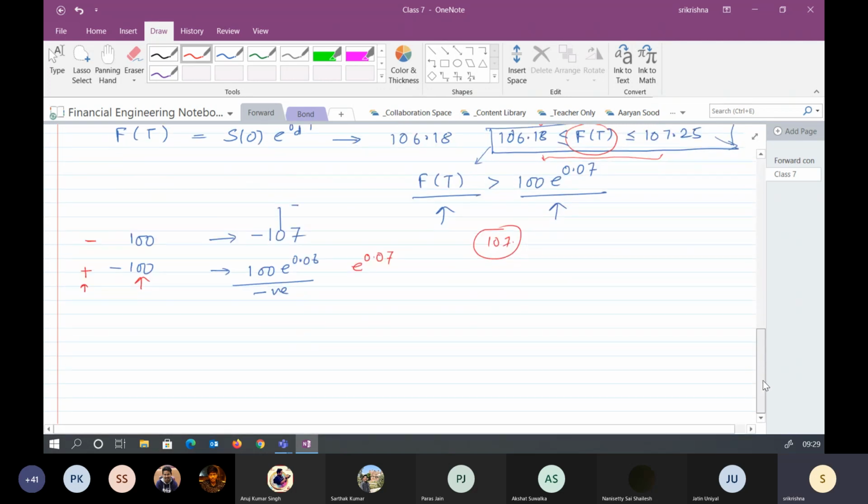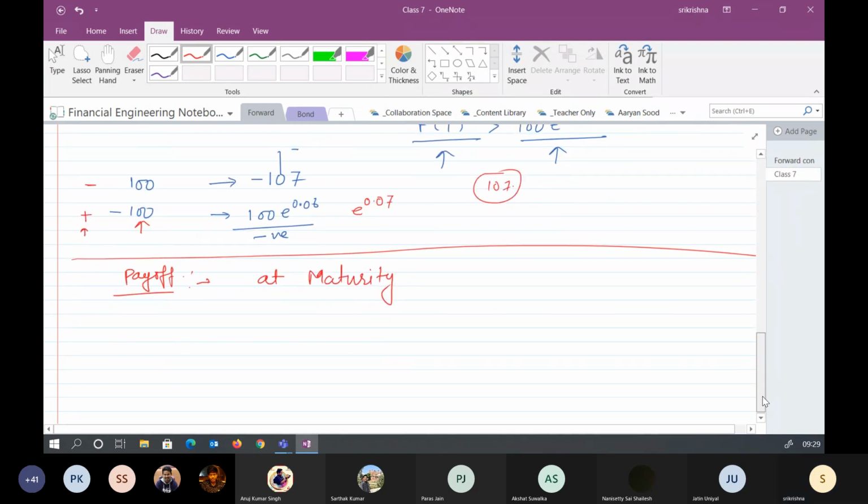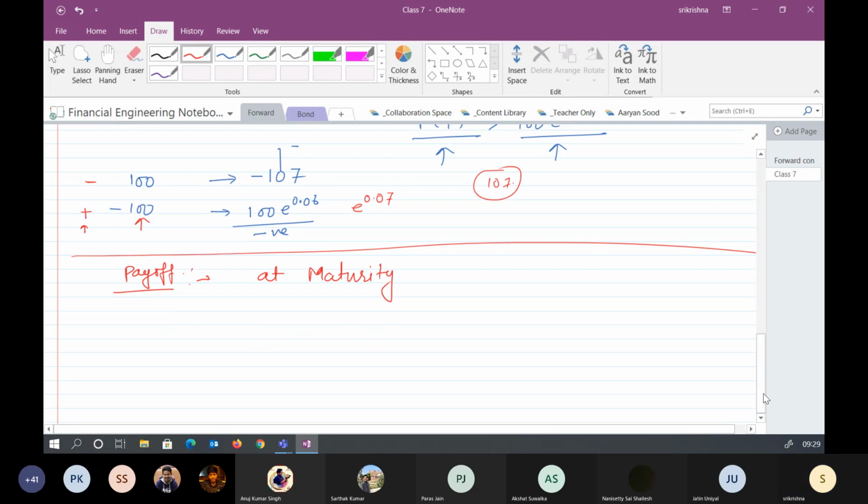All right, but let's try to understand the payoff. This is something which will help you to understand what we mean by the payoff. So at expiry or at maturity, let's try to draw this one. Correct? This will help you to understand. Suppose we have entered into the long forward. What we are doing is buying the asset at t equal to expiry.